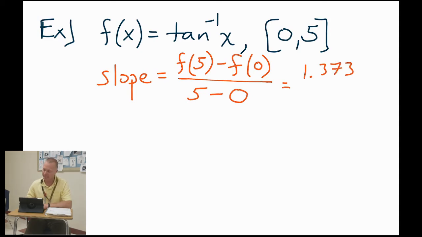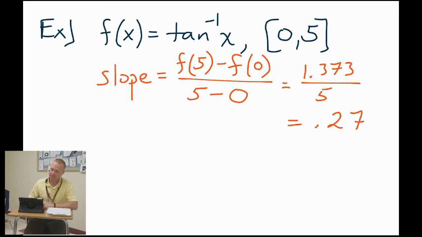So I'm not going to show that. And then all over 5. So we end up with 0.27. Now, what's 0.27? It's the slope of the secant. So now it's time to find the derivative.